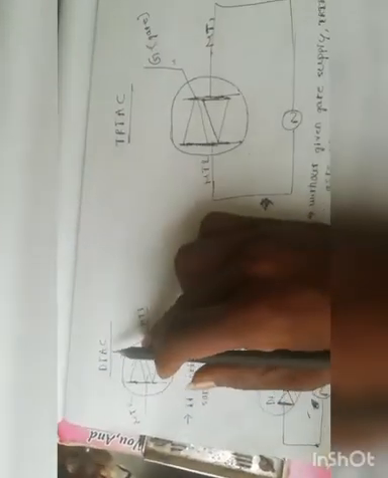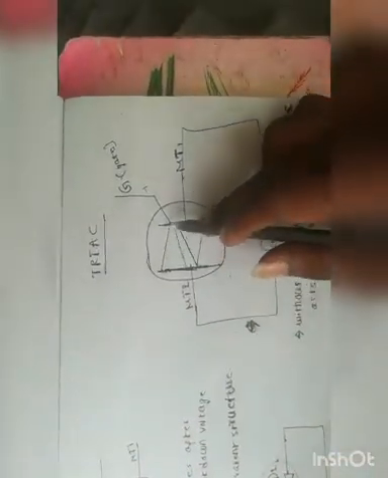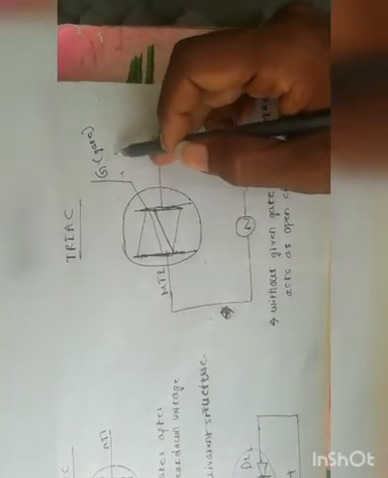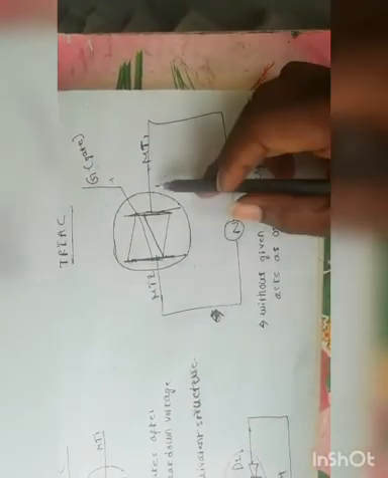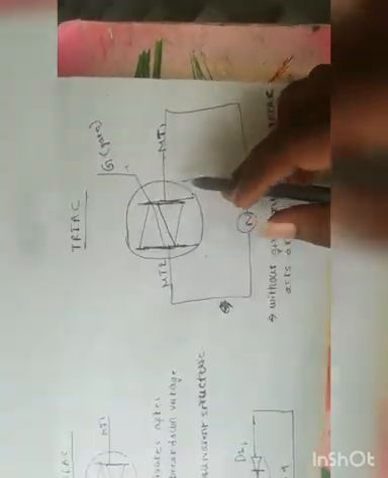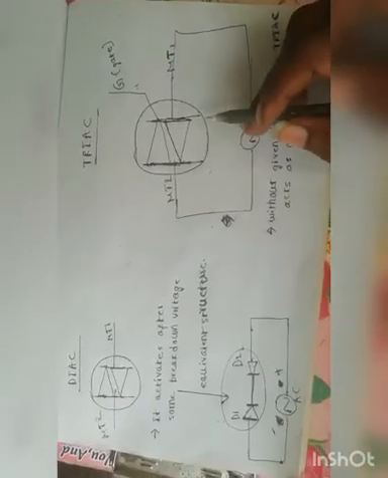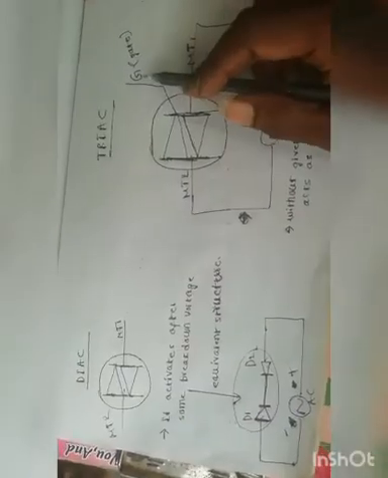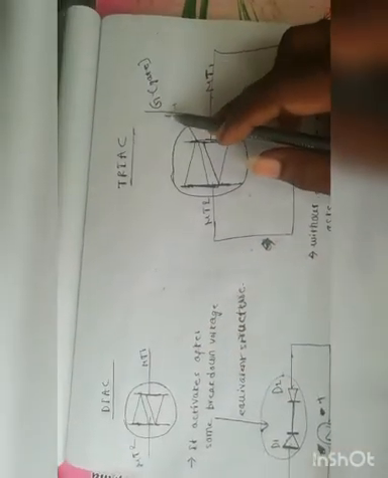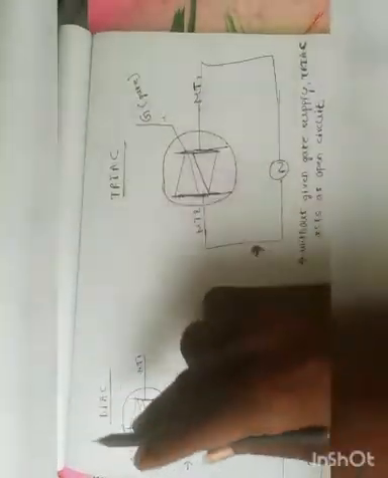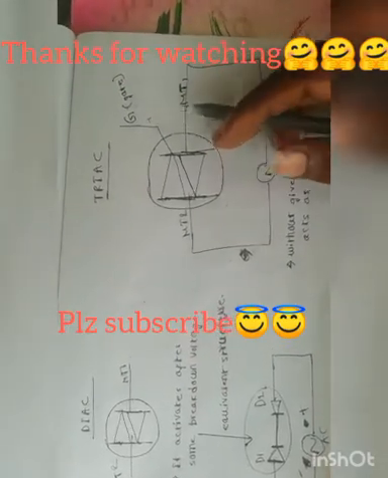So in case of DIAC, some breakdown voltage should be applied to activate it, and in case of TRIAC, some specified current through the gate terminal should be passed to this component, then only it acts as a short circuit. That means it offers zero resistance, otherwise infinite resistance is offered. So friends, I hope you got a clear idea about these two components which are used in the circuit diagram of our fan speed regulator. Without understanding these two components, we can't understand the circuit diagram of fan speed regulator, and we can't understand the working of fan speed regulator.